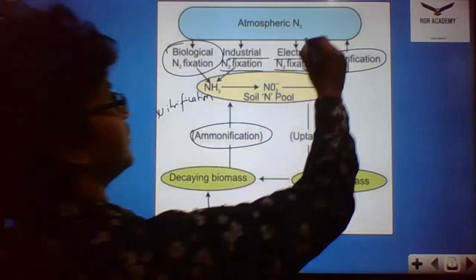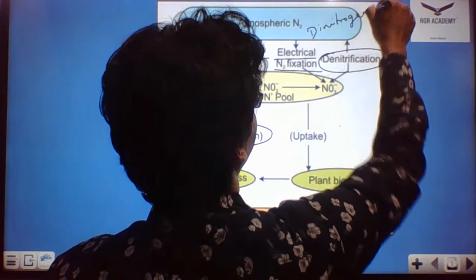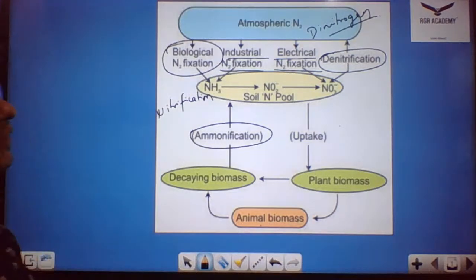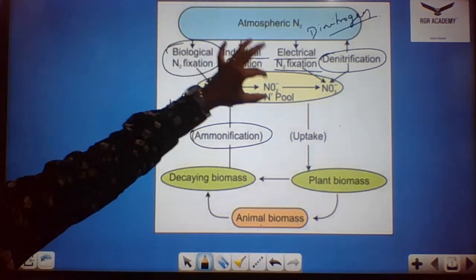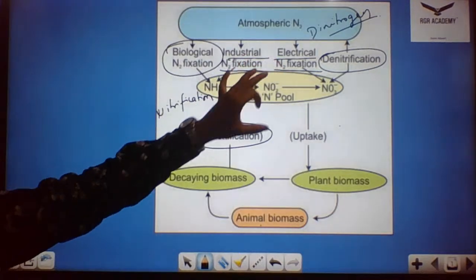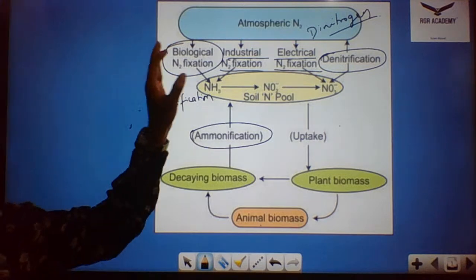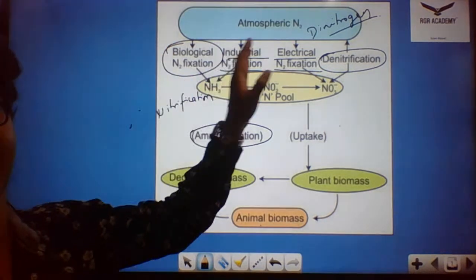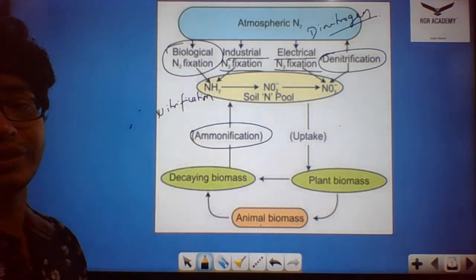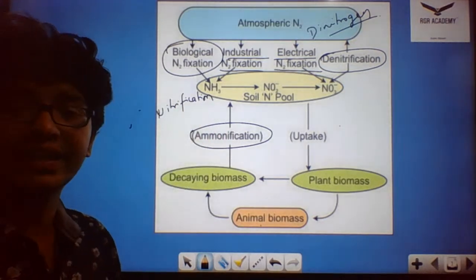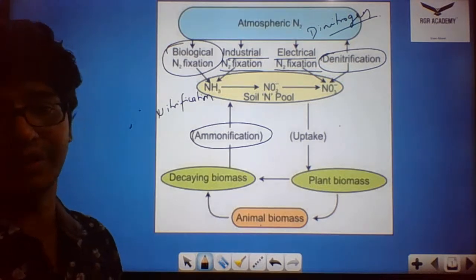This is atmospheric nitrogen, we call it dinitrogen. This is getting fixed either by industrial nitrogen fixation or electrical nitrogen fixation. Then there is the process of nitrification, where ammonia is getting converted to nitrite and then to nitrate. Then these converted forms, like ammonia, are again taken up by the plants, which we discuss separately as assimilation.